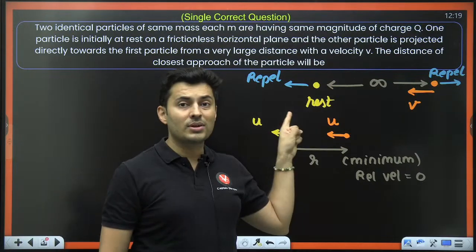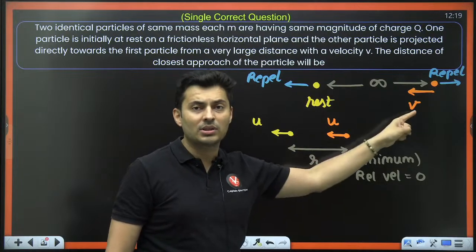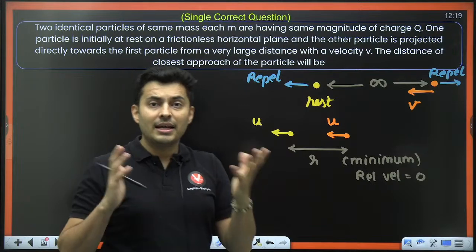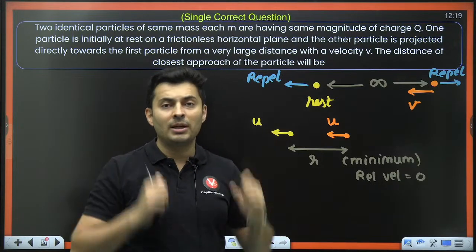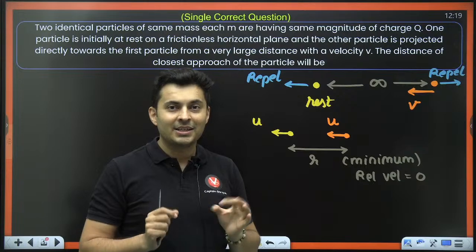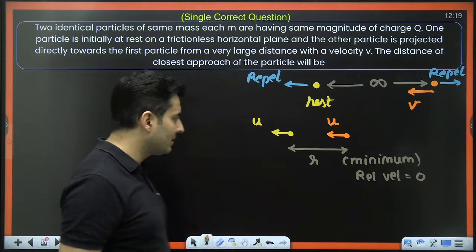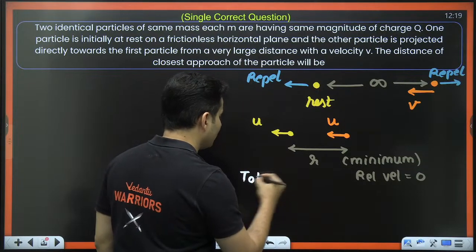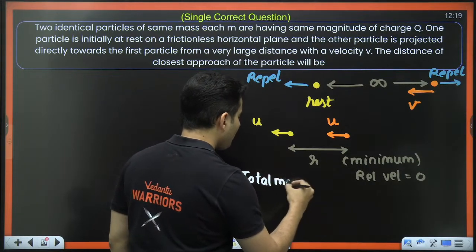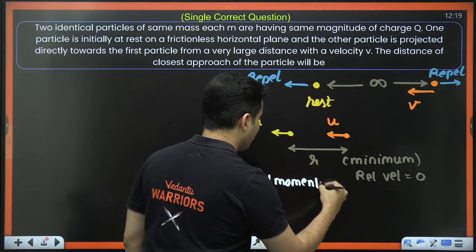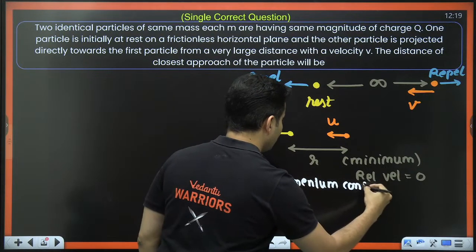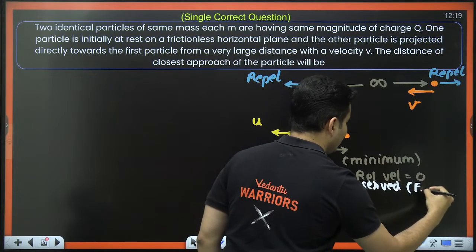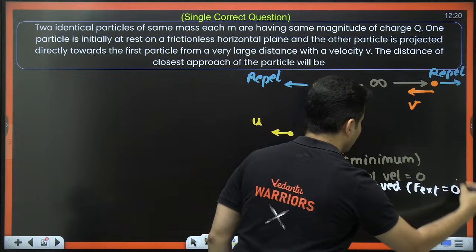There is a repulsion force. That repulsion force is an internal force, not an external force. So the internal forces cannot affect the total momentum of the system. That's right. The total momentum of the system should remain conserved, since there is no net external force. So let us use total momentum conservation.